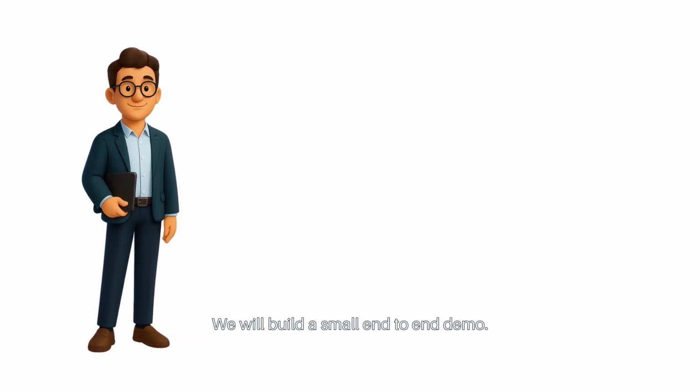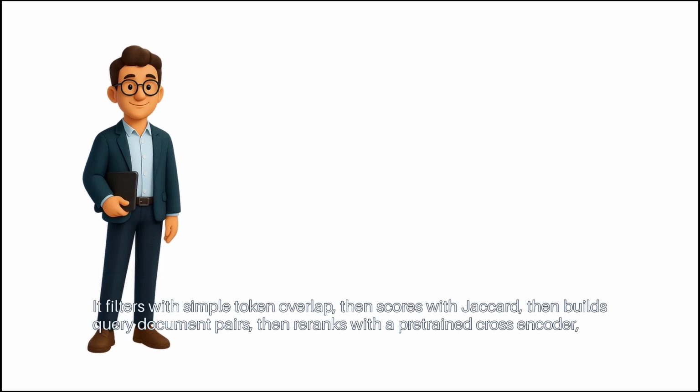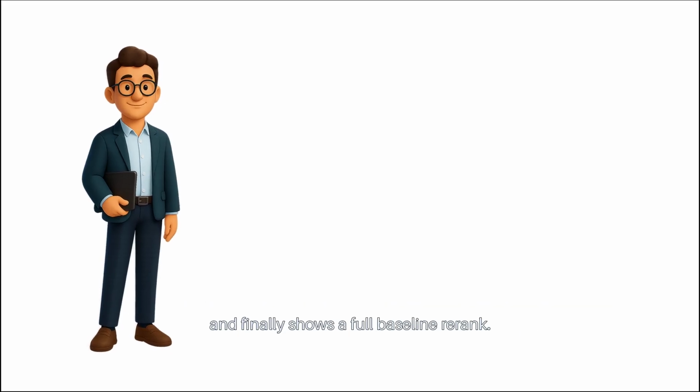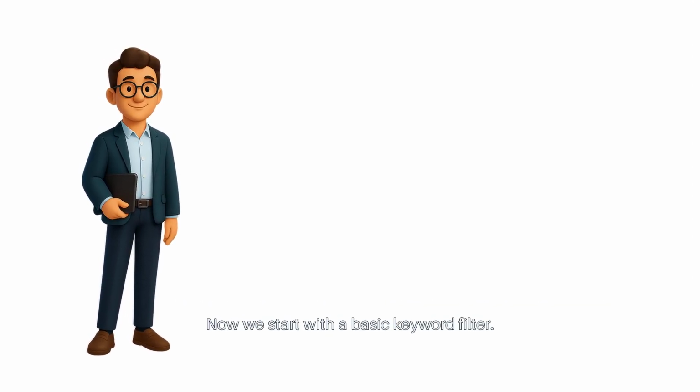We will build a small end-to-end demo. It filters with simple token overlap, then scores with Jaccard, then builds query document pairs, then re-ranks with a pre-trained cross-encoder, and finally shows a full baseline re-rank. Now we start with a basic keyword filter.